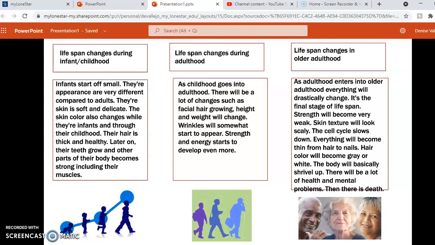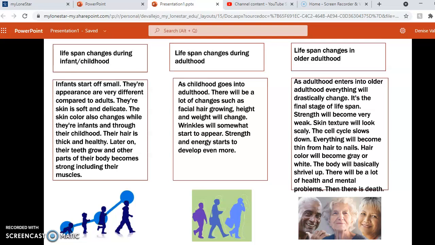Lifespan changes in older adulthood. As adulthood enters into older adulthood, everything will drastically change. It's the final stage of the lifespan. Their strength will become very weak, their skin texture will look scaly, the cell cycle slows down, and everything will become thin, from their hair to nails. Hair color will become gray or white, and their body will basically shrivel up like a raisin.